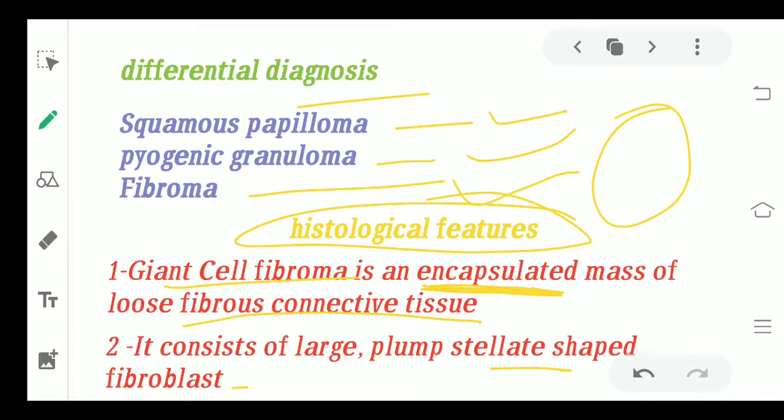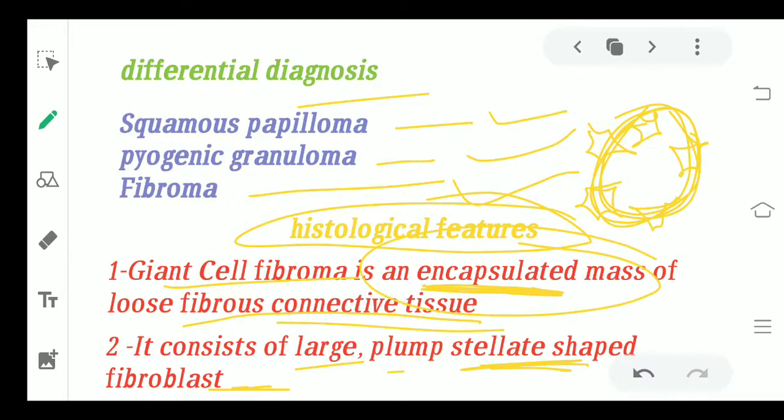If this is the lesion, you will see that on the periphery of the lesion there will be stellate shapes. Stellate shapes are the star-shaped cells. So stellate-shaped fibroblasts are seen on the periphery of the lesion, which are large and plump, and also this is an encapsulated mass of connective tissue.